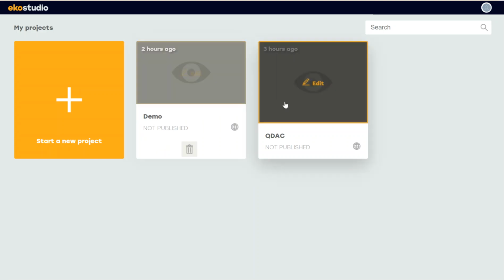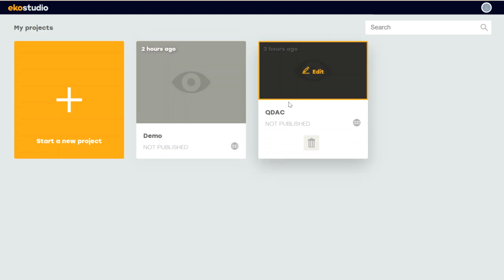So I'm just going to open up the project and explain what I've done, and then I'll go to the other project demo and show you how to do the branching.